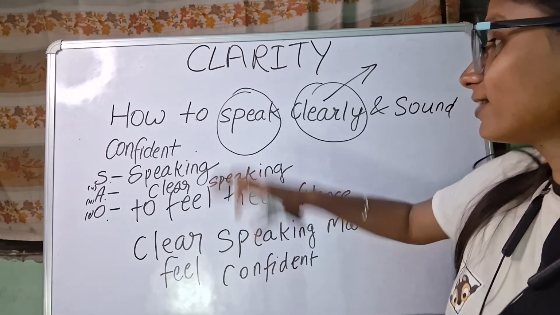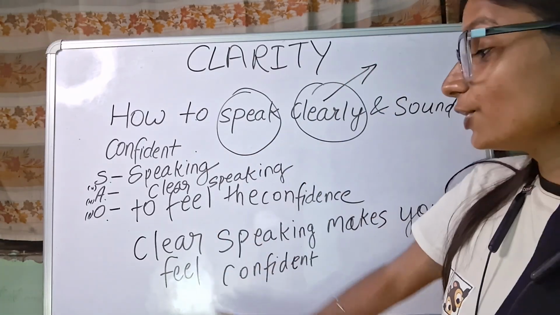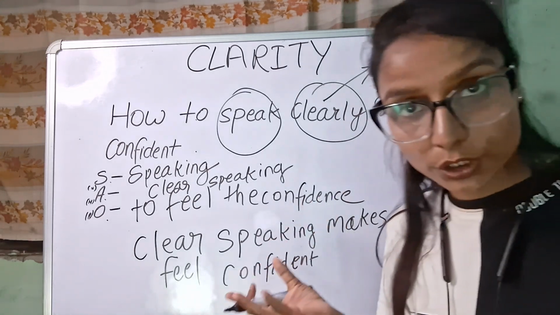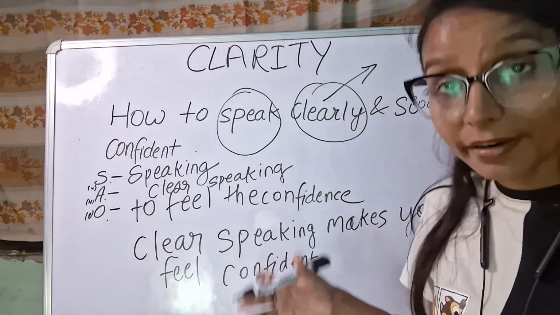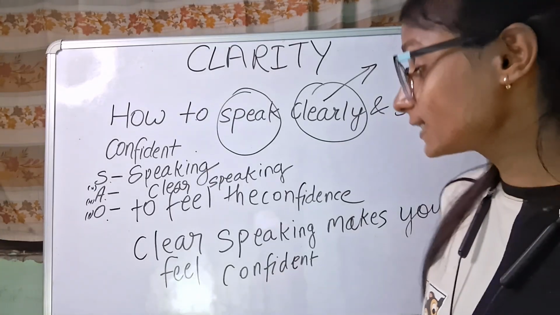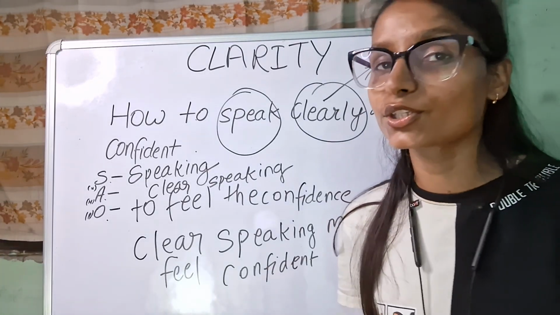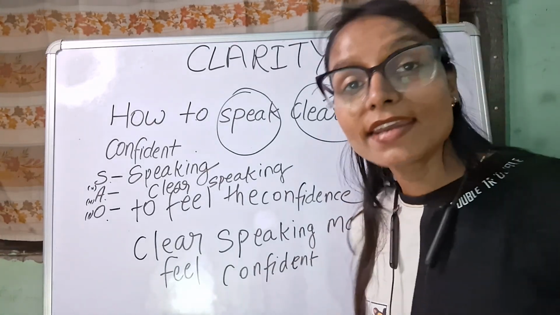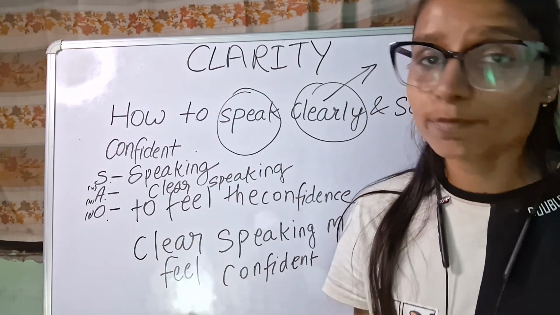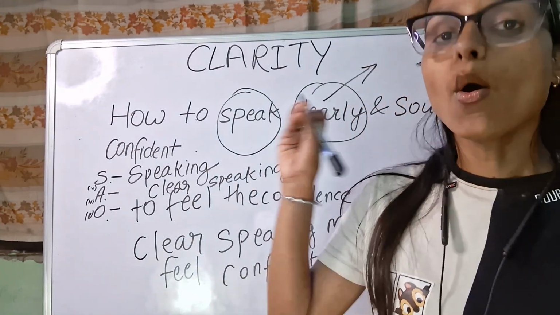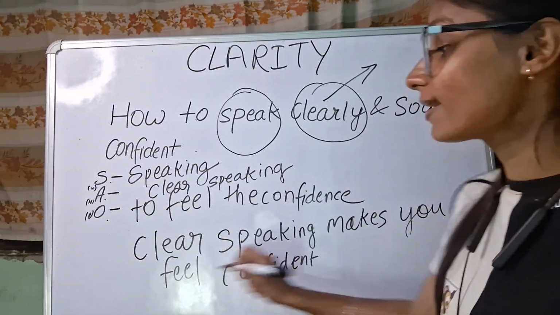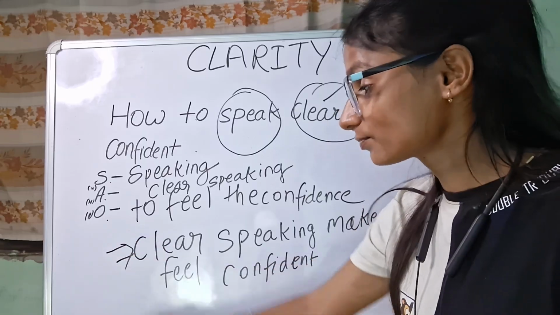You cannot repeat this title as a good speaker. You just make one promise, like in this video, or in this minute, or in this hour, or let's say, okay, today we are going to talk about how clear speaking makes you feel confident. And now you can take any takeaways, any explanation, any example which is going to revolve around this core idea.